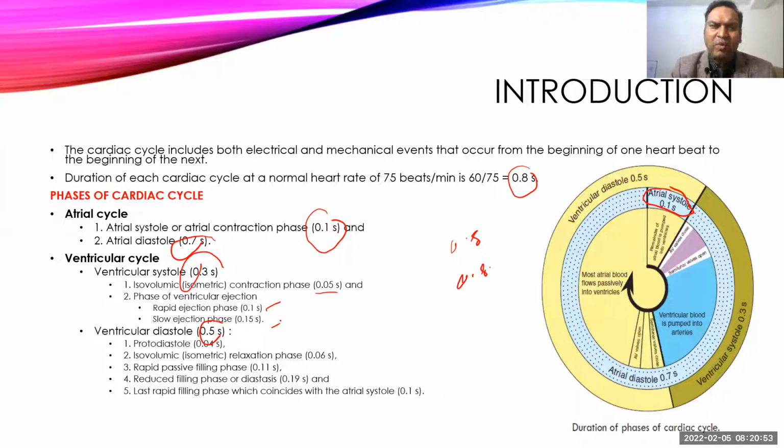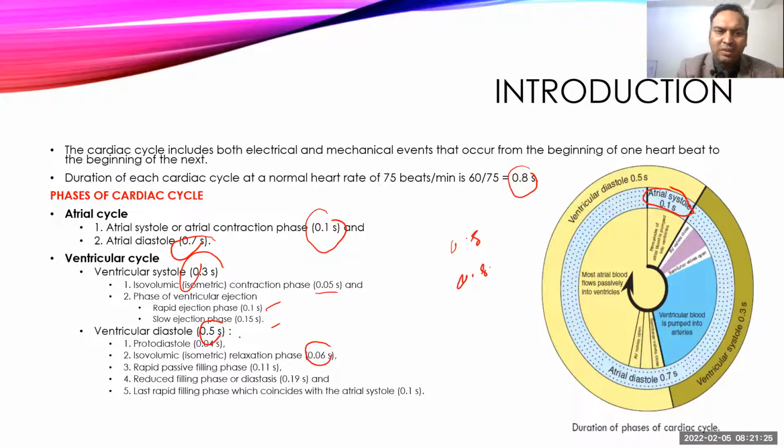Then it is followed by the diastolic phase, and it is also like a protodiastole. It is just before the diastole. The heart is about to relax, and that will cause a sudden fall in the pressure inside the heart. But at this time, the semilunar valves are still open. After that, the semilunar valves close, and the heart keeps on relaxing, but without changing any volume inside the heart. So there is no change in the length of the muscle and no change in the volume. That's why it is also called isovolumic relaxation or isometric relaxation, and it lasts somewhere around 0.05 seconds.